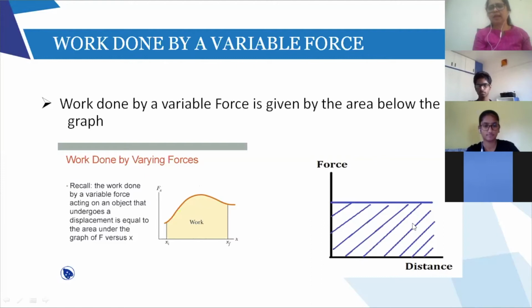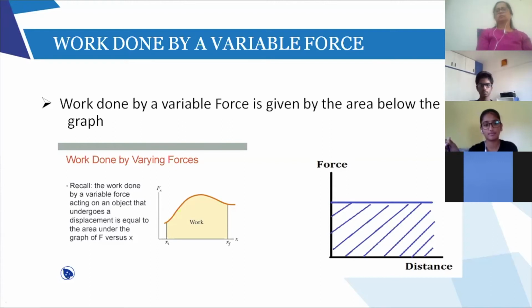Now, if I find this area below the graph, what is the answer? Length into breadth. Let us say this is the breadth, 5, and let us say this is the length, 10 or whatever distance the ball has moved. So F into D. Simple, the same formula I got. So if there is a variable force, you just find the area below the graph. In case of a variable force, how do you find work done? You can just write: plot a graph and find the area. You will not be asked to plot the graph.